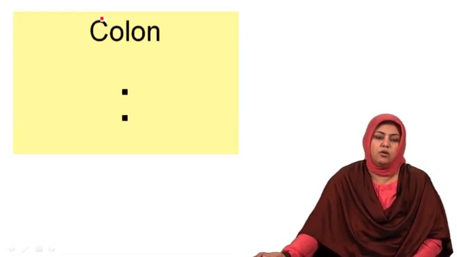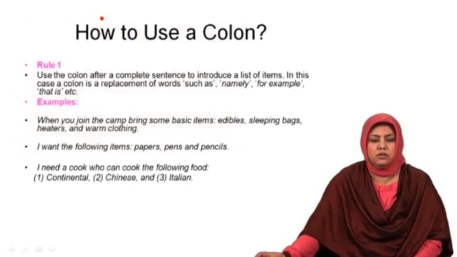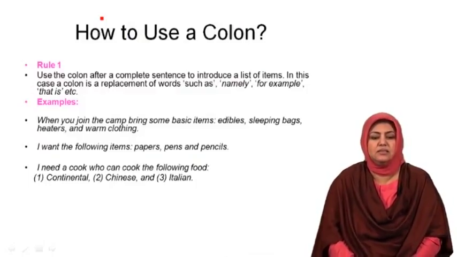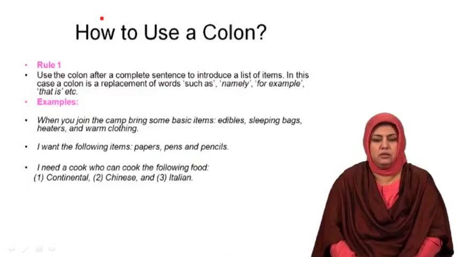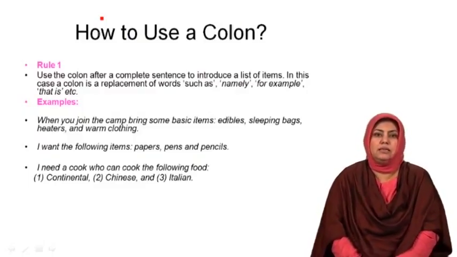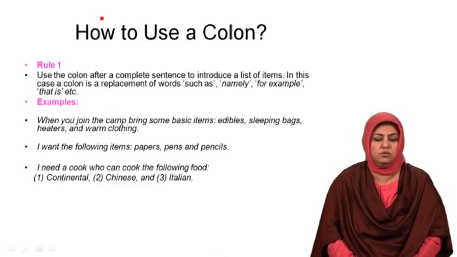And I repeat, a colon is indicated with the help of two dots. Now the question arises, how to use a colon? There are certain rules for using a colon in the writing of English. Let us share the first rule.